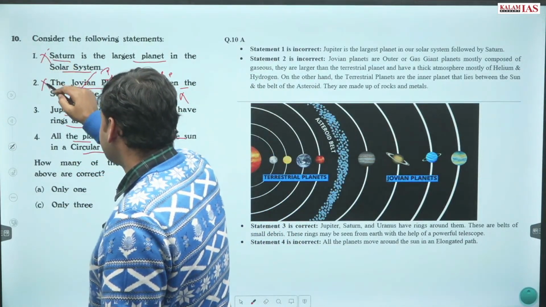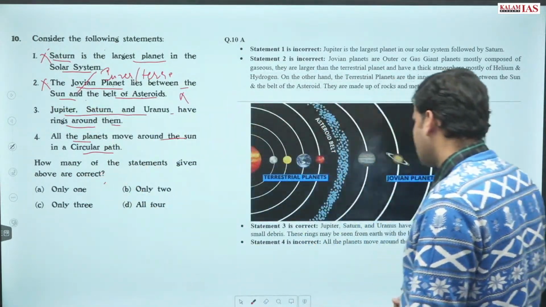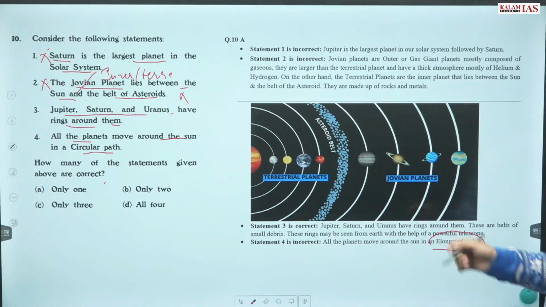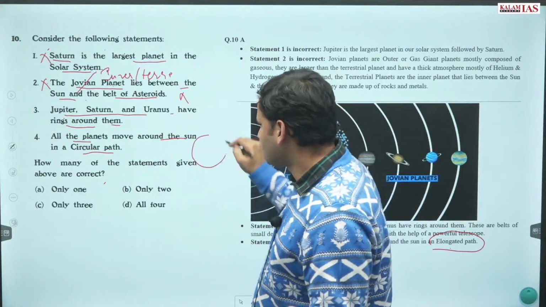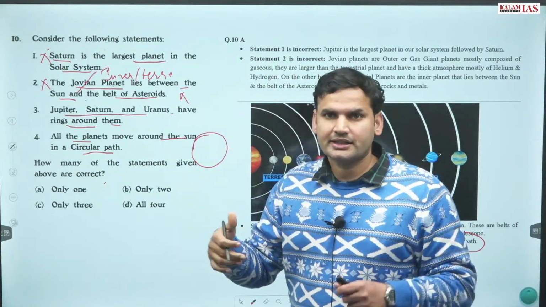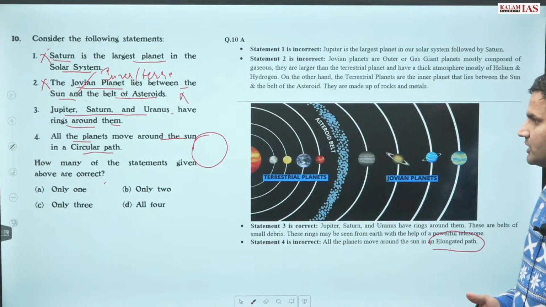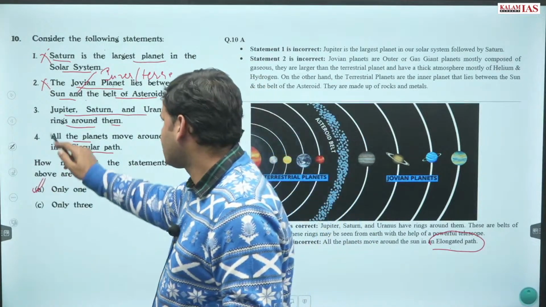First is wrong, second is wrong, third is right, and fourth is wrong. Because they move in an elongated path, not a circular path. जितने भी planets हैं circular path में नहीं move करके elongated या elliptical path में revolve करते हैं. So the correct answer is option A. Only one of them is.